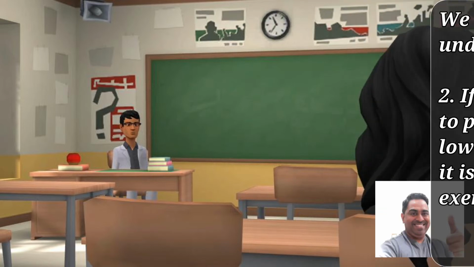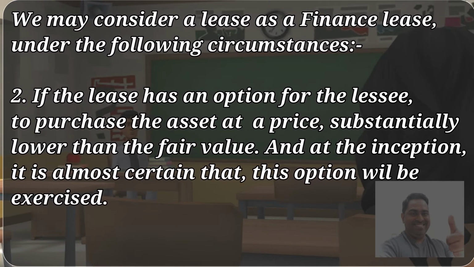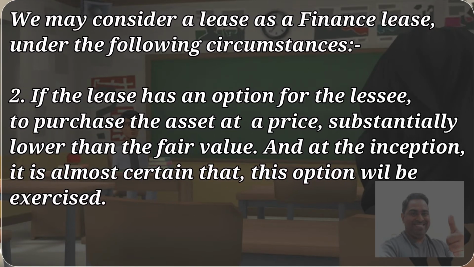Now, let me explain with an example. Imagine that the lease has an option for the lessee to purchase the asset at a price of $10,000 by the end of the fifth year, and you expect the leased asset would have a value of say $15,000 or $20,000.